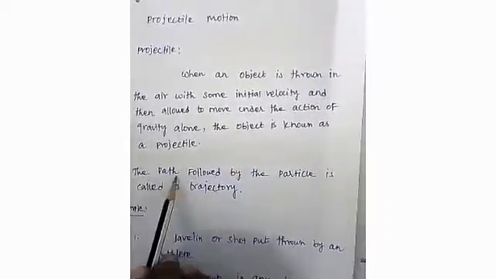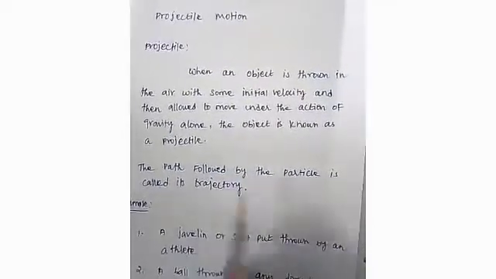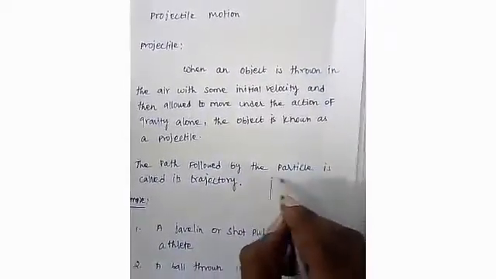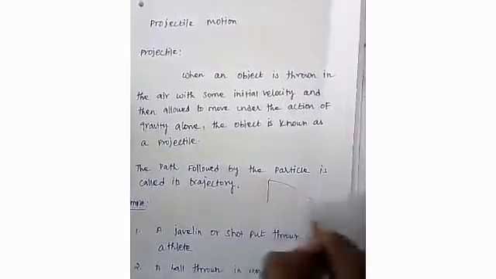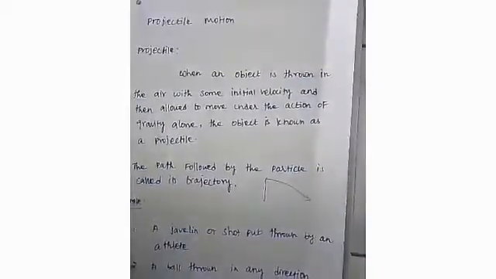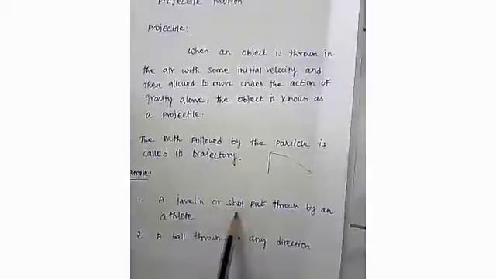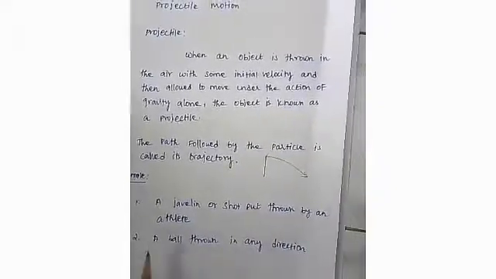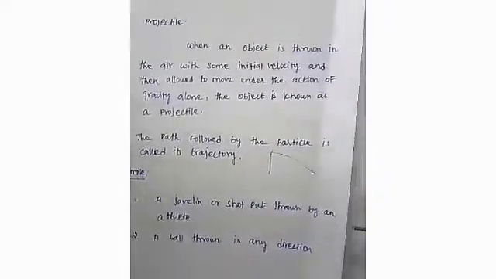Here, the path followed by the particle is called the trajectory. For example, a javelin or shot put thrown by an athlete, or a ball thrown in any direction.